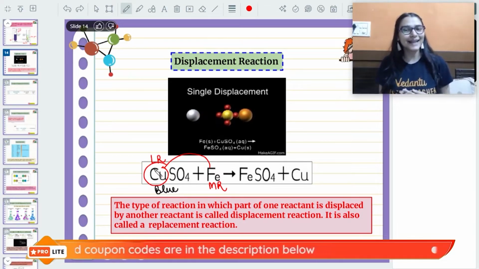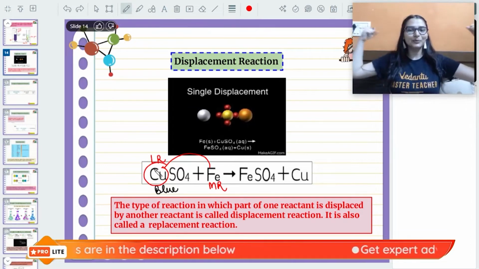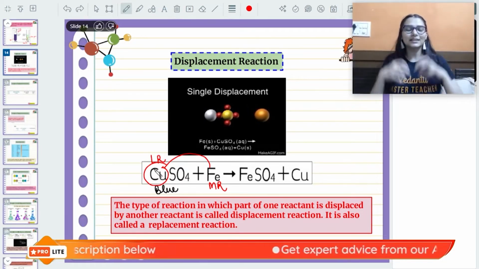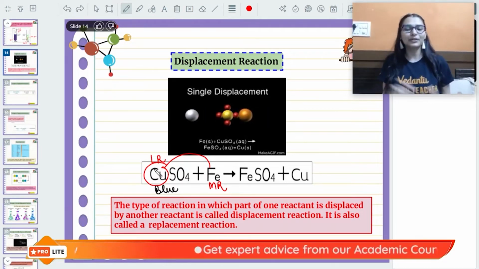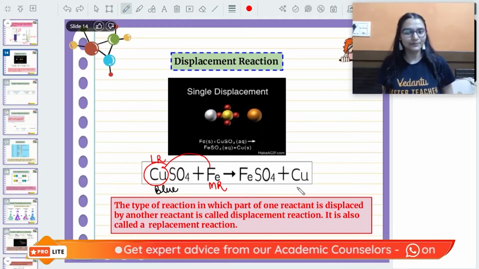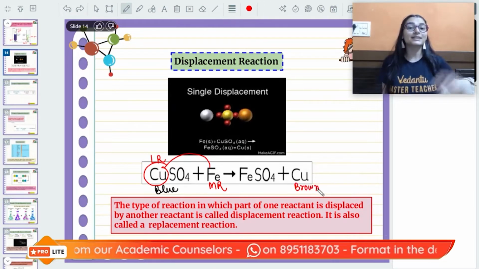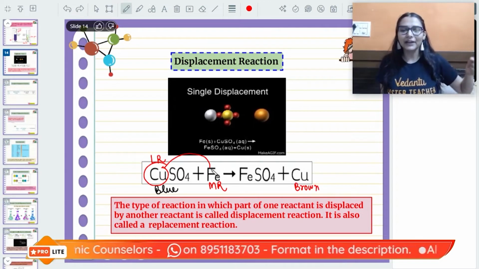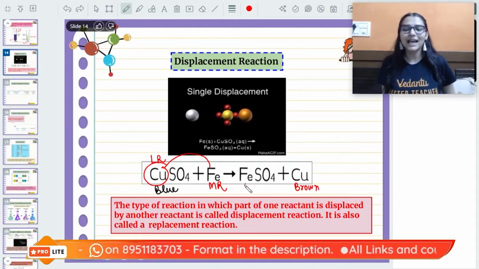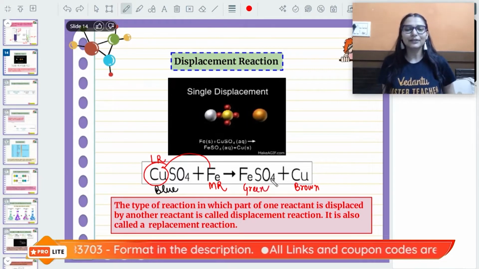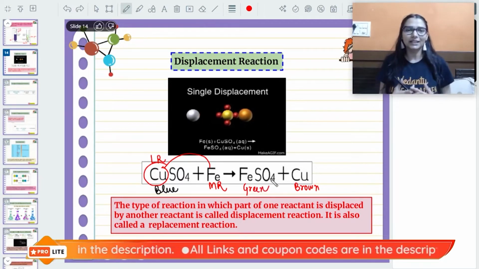So the same thing is happening here. Iron be like, I am more reactive, so it is going to displace copper. Copper goes out from the solution. Okay, here you can see this brown color copper gets deposited on your iron nail, and iron combines with sulfate and gives you ferrous sulfate that is pale green in color.